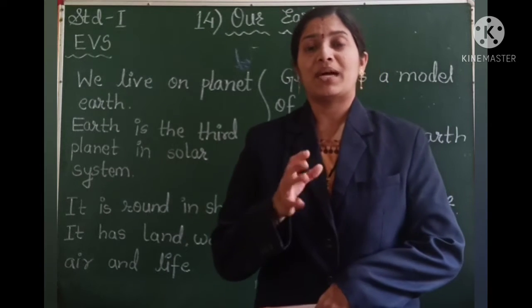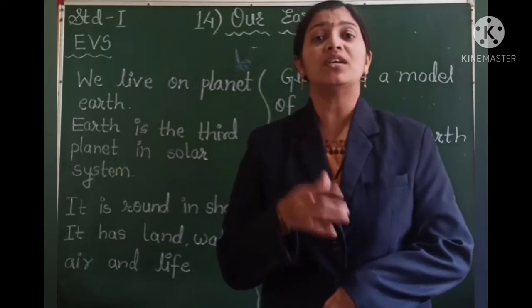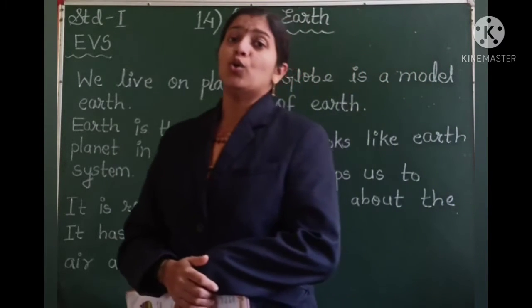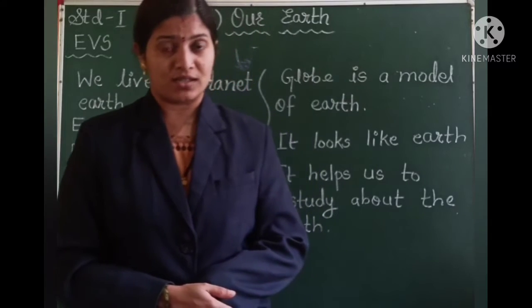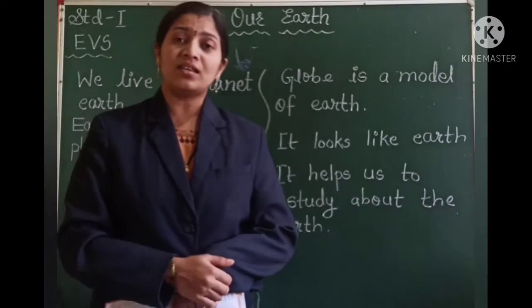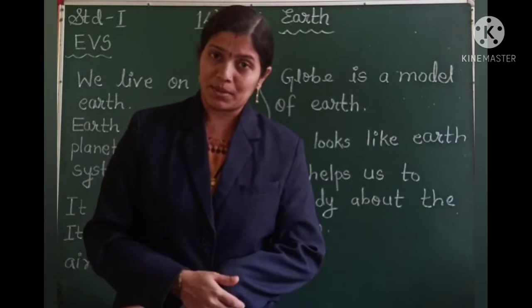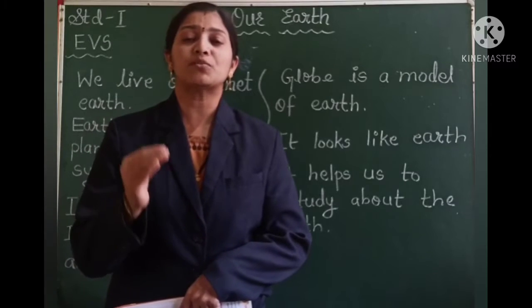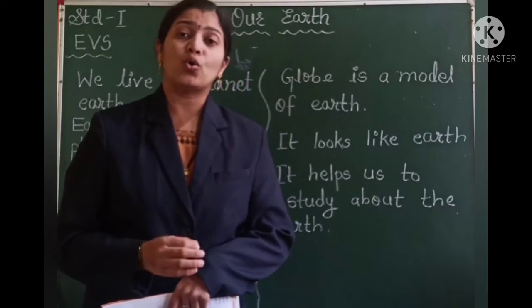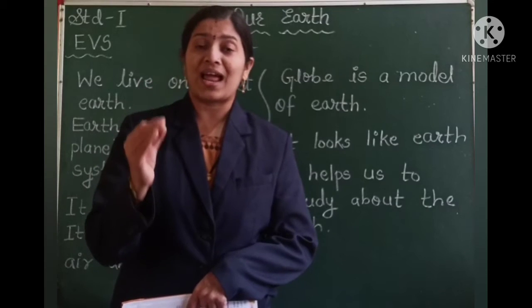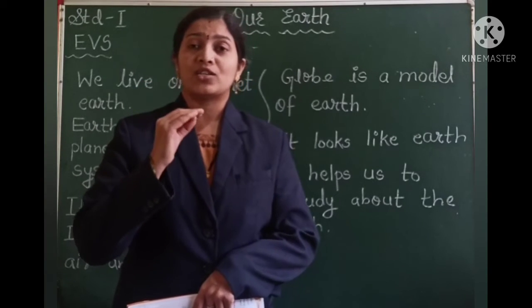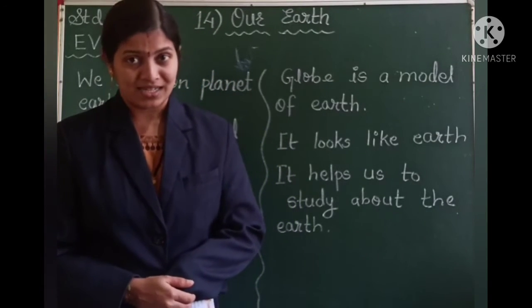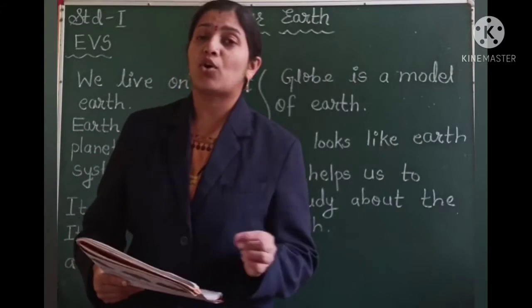So students, by looking at the picture, you might have understood how the Earth looks. And now I am going to tell you about the globe. A globe is a model of the Earth. In order to study the Earth, a globe is prepared. So a globe just looks like the Earth, but it is very small in size. A globe shows all the lands, all the water areas on the Earth, and so we can easily study the Earth in detail. So a globe is a model of Earth.